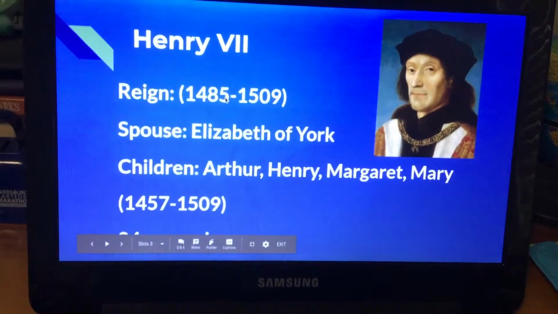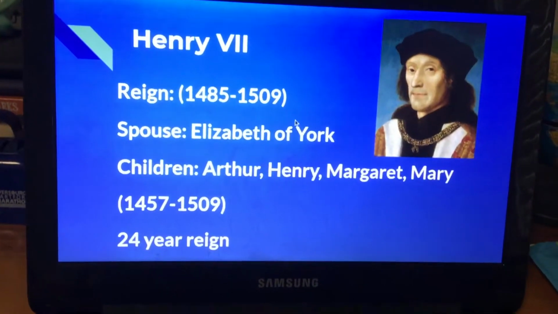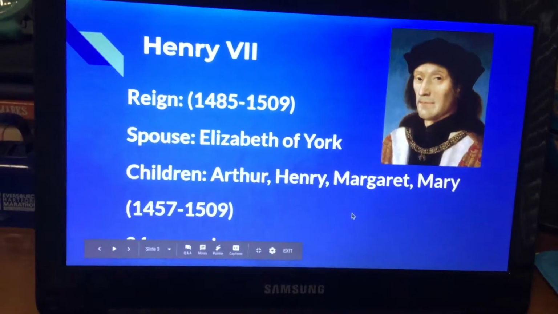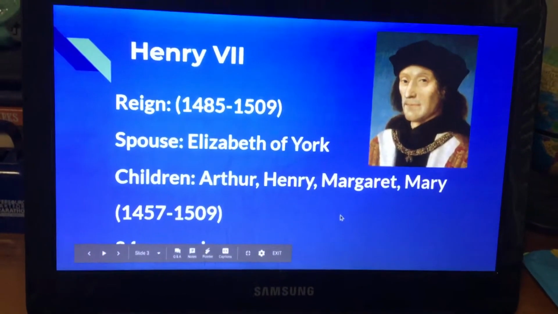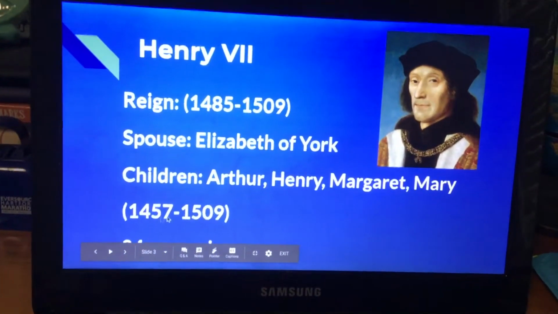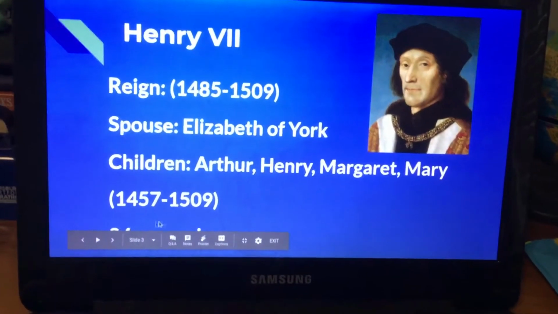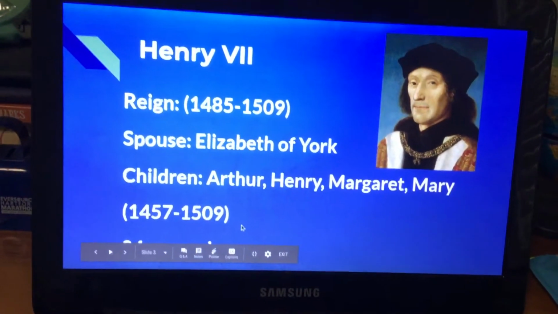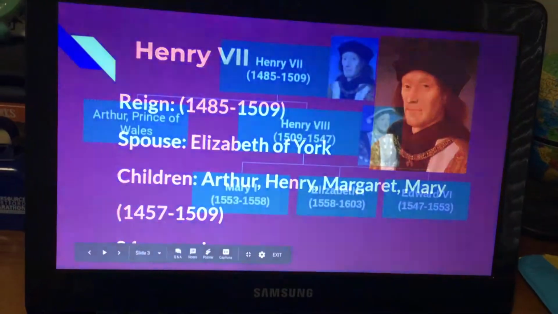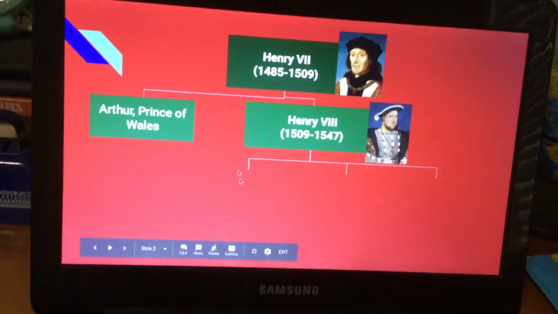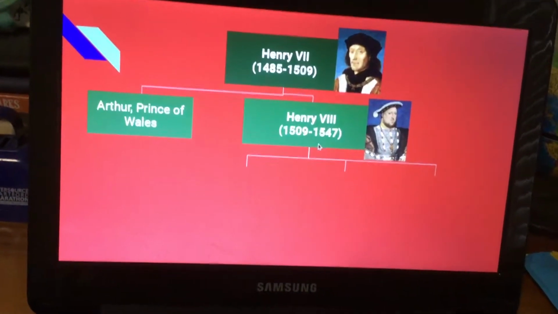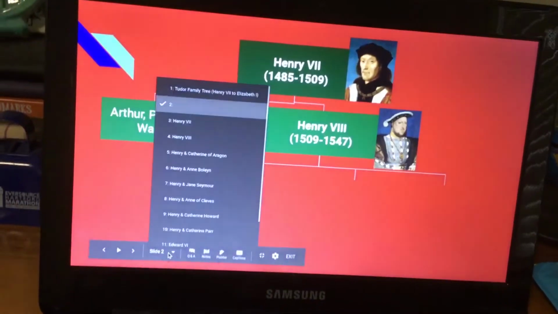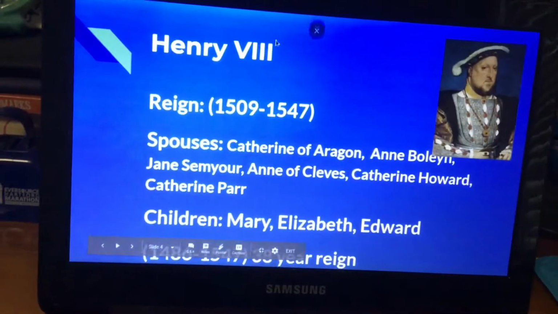Henry VII's reign was from 1485 to 1509. His spouse was Elizabeth of York. He had 4 children, Arthur, Henry, Margaret, and Mary. He had a 24-year reign, and he lived from 1457 to 1509. So when he died, it went to his second eldest son, Henry VIII.